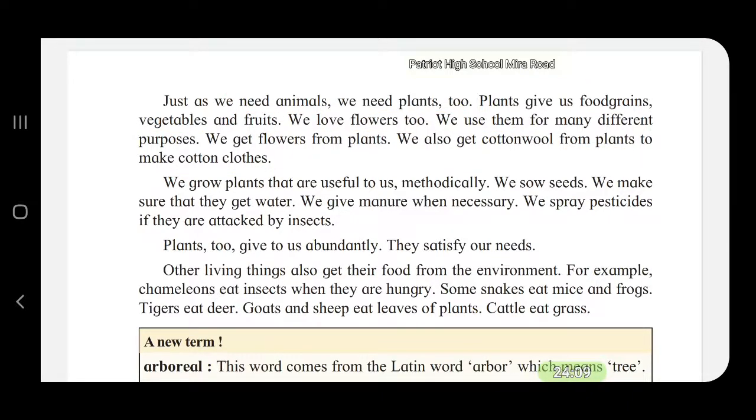We grow plants that are useful to us methodically. Methodically means using standardized methods, which can give us better production.